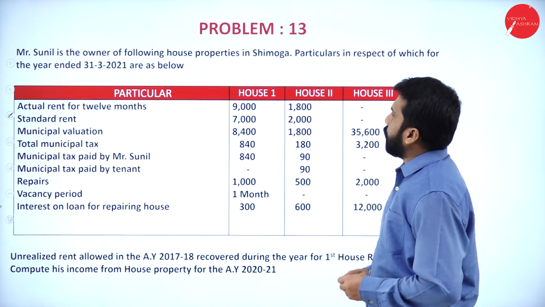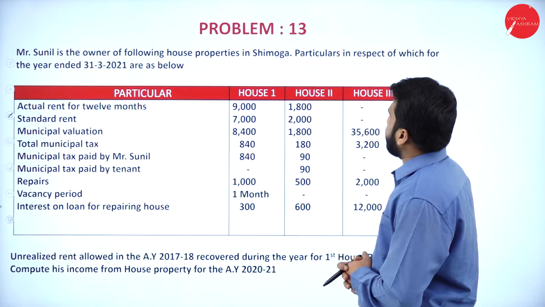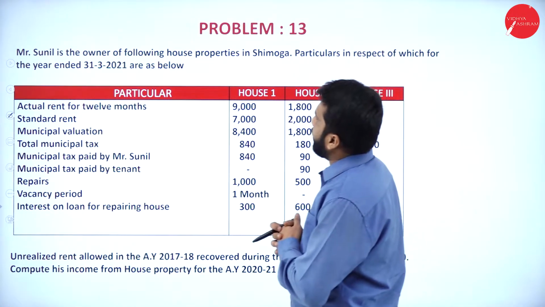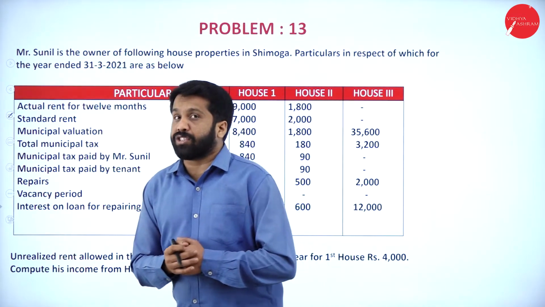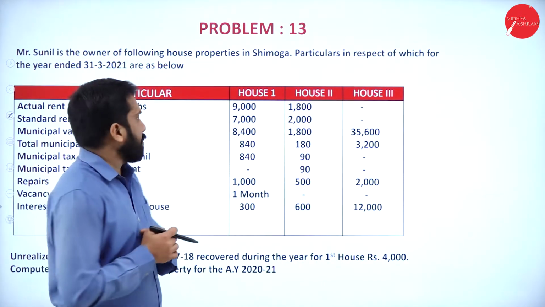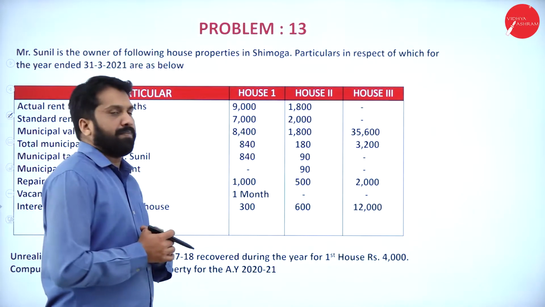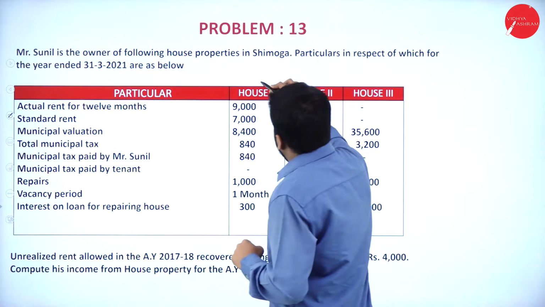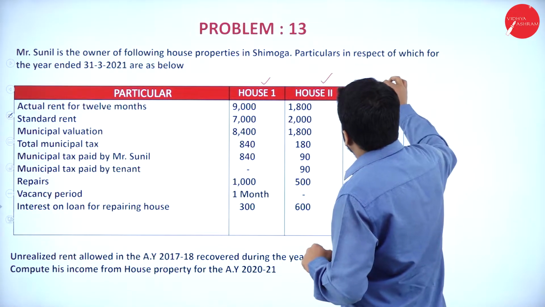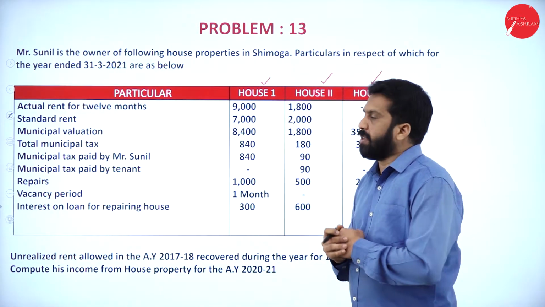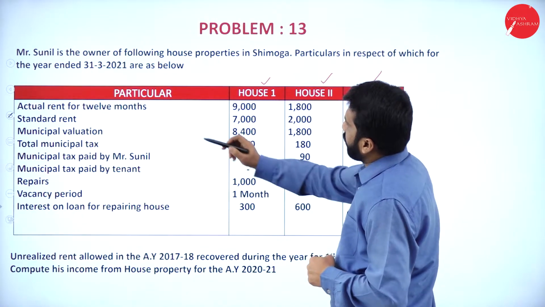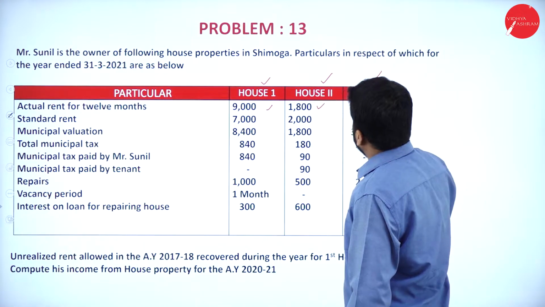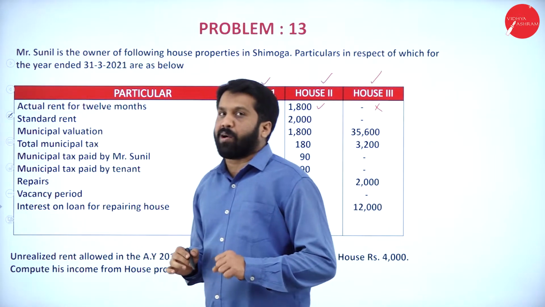Mr. Sunil is the owner of the following house properties in Shimoga. Particulars in respect of which for the year ended 31st March 2021 are as below. These are the informations we have in this. We have house 1, house 2 as well as house 3. For house 1 and house 2 they have given actual rent for 12 months. House 3 is not there.